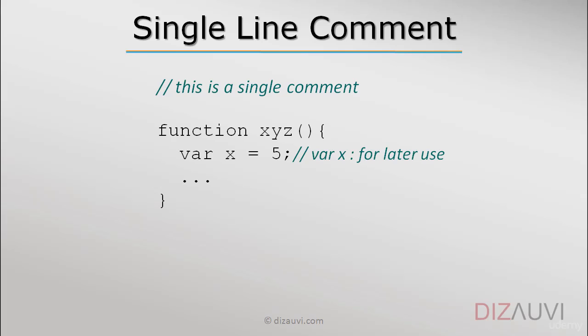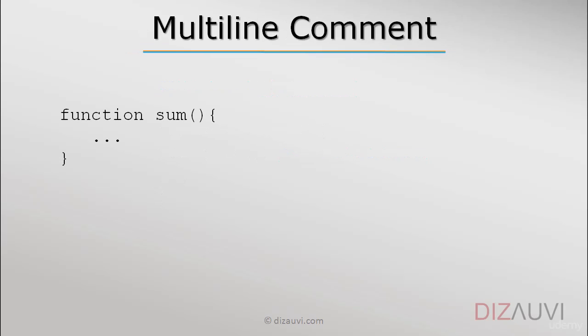So here JavaScript does evaluate the variable x, but it ignores everything after the two forward slashes, and that includes the forward slashes. That is, it is a part of the comment, or rather it indicates to the JavaScript runtime that don't evaluate anything after this. Okay. Sometimes we may need to write a bigger explanation for the code, and that explanation may span across multiple lines.